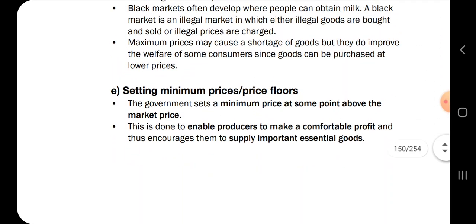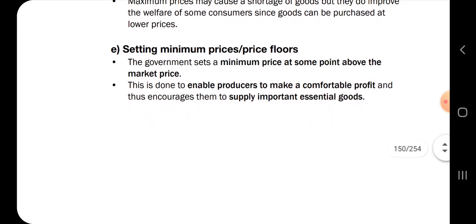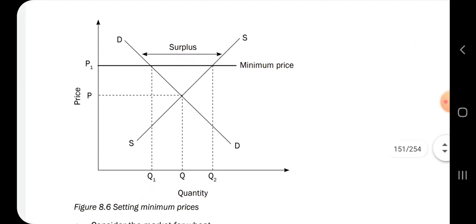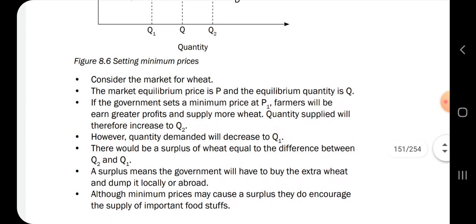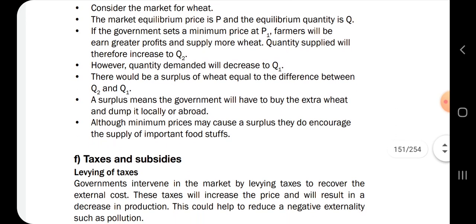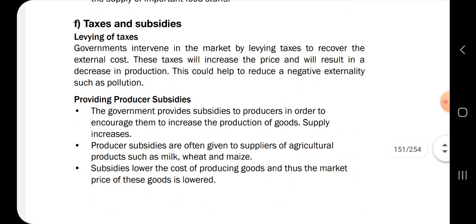And then again, setting minimum prices or price floors. So this is where the price can start. So you must be able to know these different graphs, guys. This is a price floor. The price of milk cannot be lower than this. That's what setting minimum prices is. And this is the graph for minimum prices. So you just do minimum prices and then you write everything there and you make sure that you know. You can leave your questions or anything to help each other in the comment section.